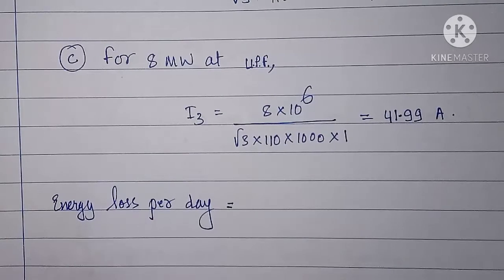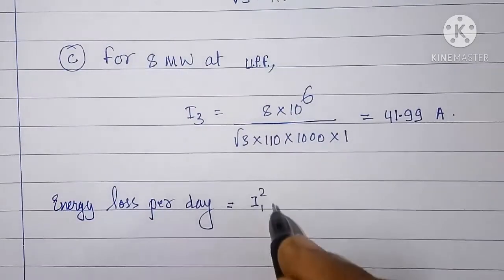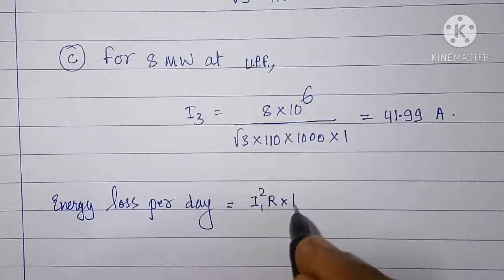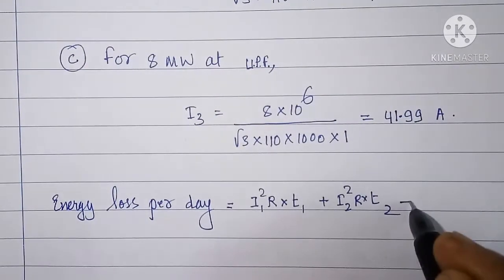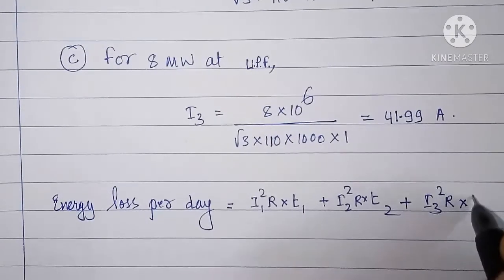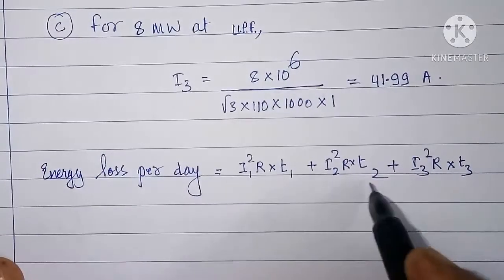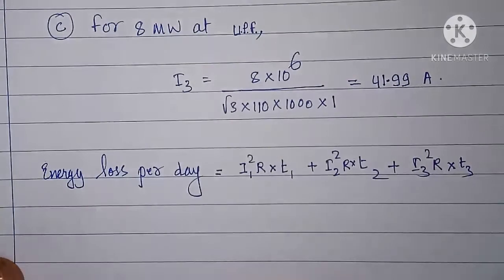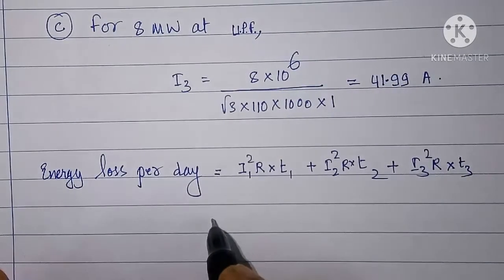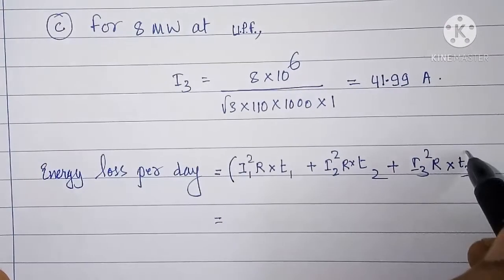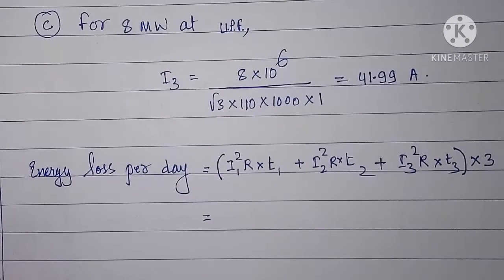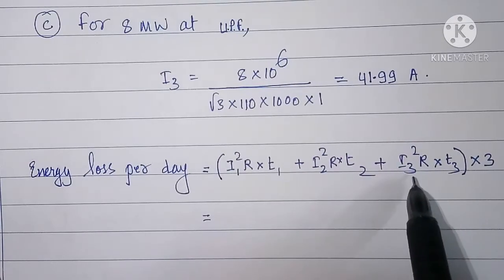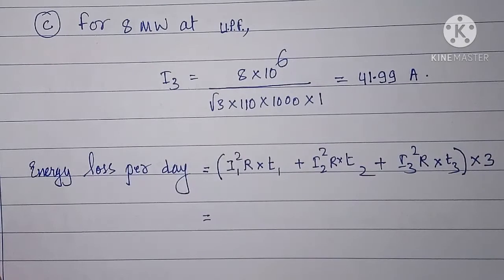Energy loss per day is I1 square into R into T1, plus I2 square into R into T2, plus I3 square into R into T3, where T1, T2 and T3 are duration of the three loads given in A, B and C. Since it is a three-phase system, we need to multiply all these losses by 3, because currents here are current flowing through one conductor of a three-phase system.